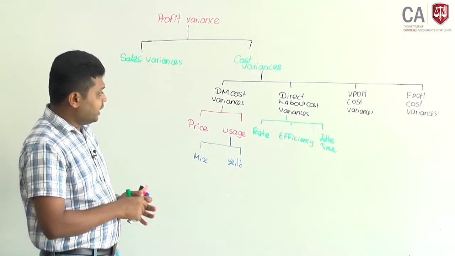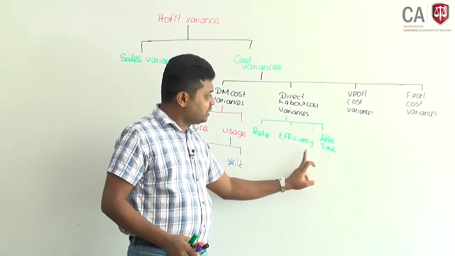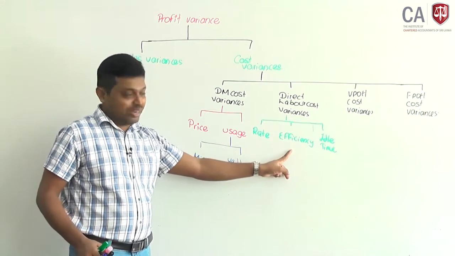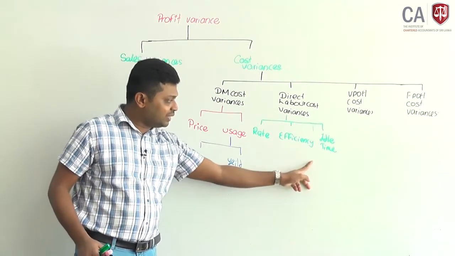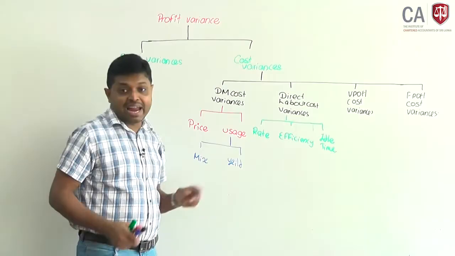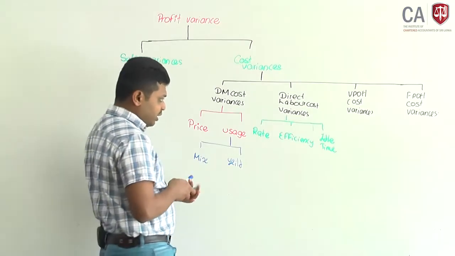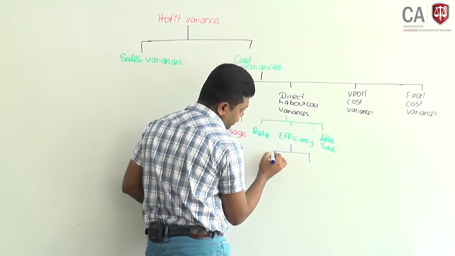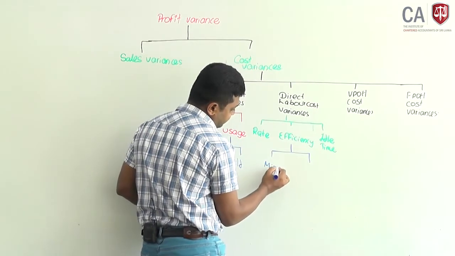There are three: rate variance, efficiency and idle time. Same as here, if you use more than one type of labor, this efficiency variance can be further analyzed into mix and yield.